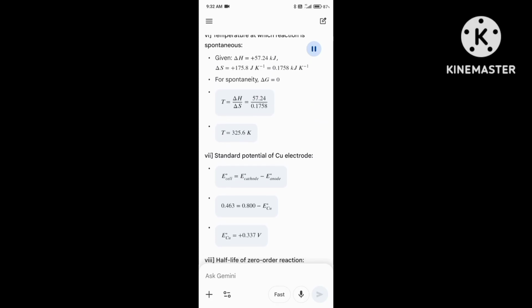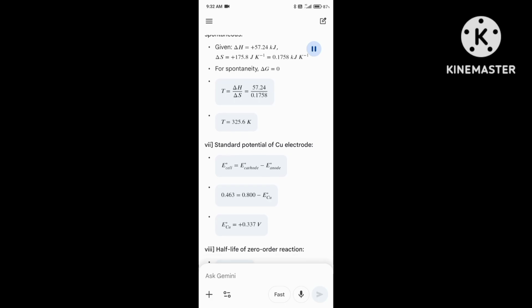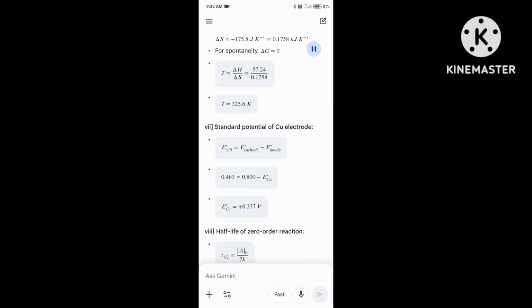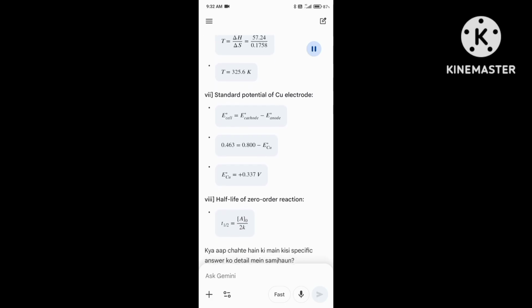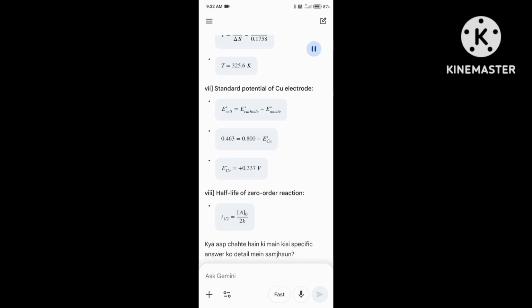Standard potential of Cu electrode. E°cell equals E°cathode minus E°anode. 0.463 equals 0.800 minus E°Cu, so E°Cu equals plus 0.337 V. Half-life of zero-order reaction: t1/2 equals [A]0 over 2K.